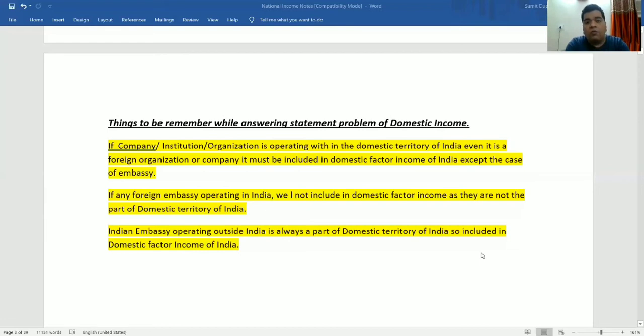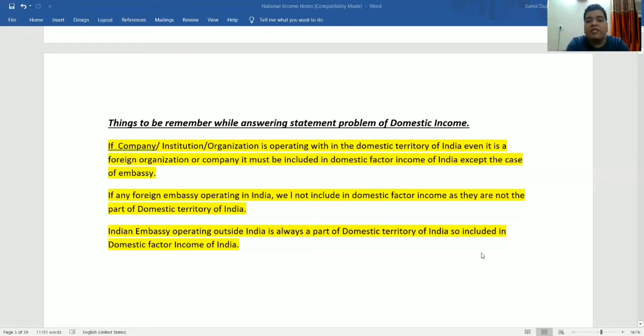Now, you have to keep two things in mind. In case of organizations and institutions, if it is operating in India, then yes, it is included in the domestic factor income of India, even if it is a foreign organization.